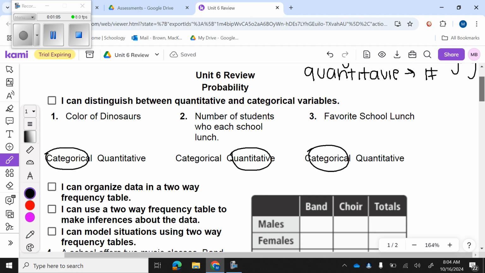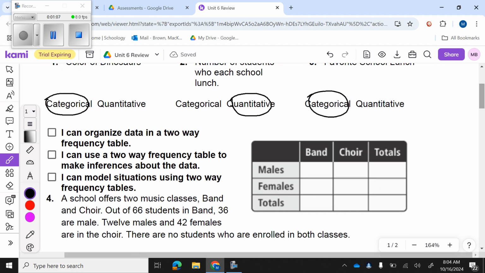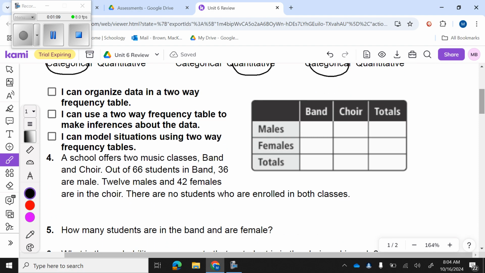All right. Next one, it says a school offers 2 music classes, band and choir. Out of 66 students in band, 36 are male, 12 males, and 42 females are in choir. There are no students who are enrolled in both classes. So we got to basically fill in this chart based off the information. It said out of the 66 students in band. That means that there's a total of 66 students in band.